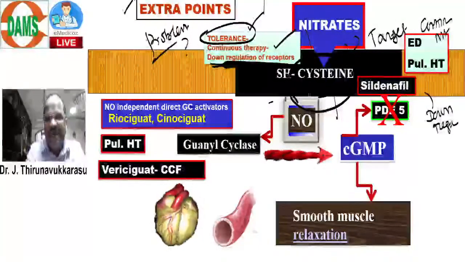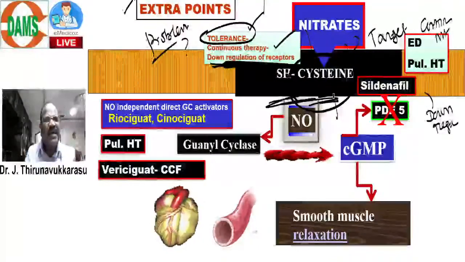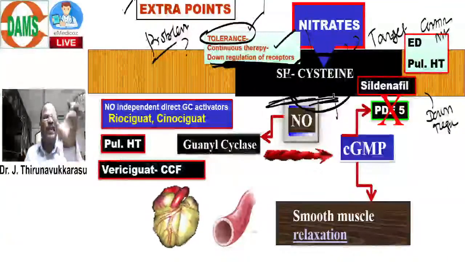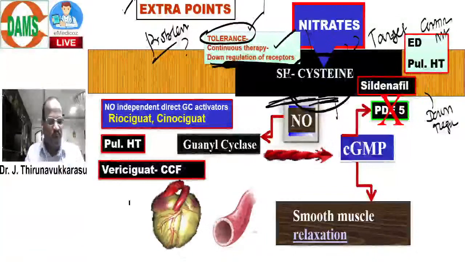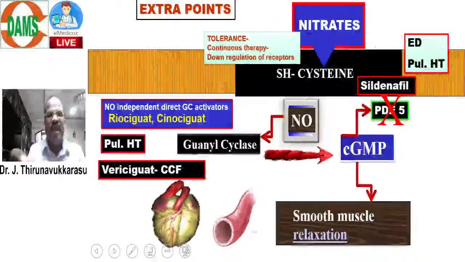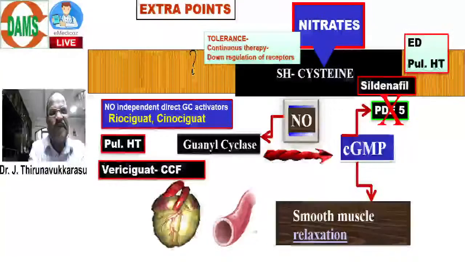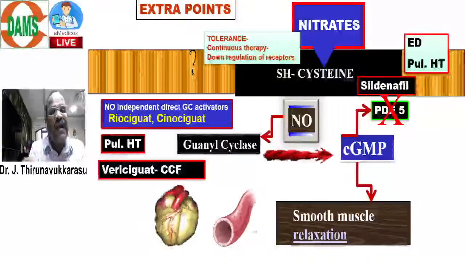Whenever a receptor is continuously exposed to a drug, the receptor will go for down regulation. And one more last question: when will the receptor go for down regulation? Continuous therapy.